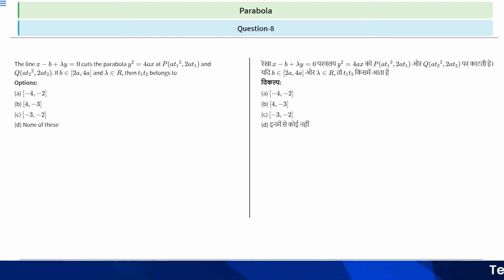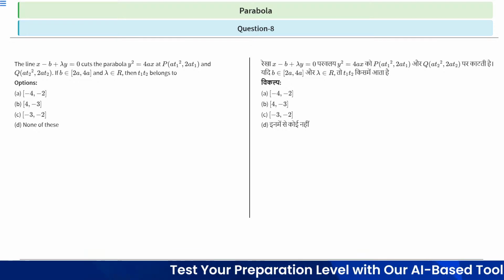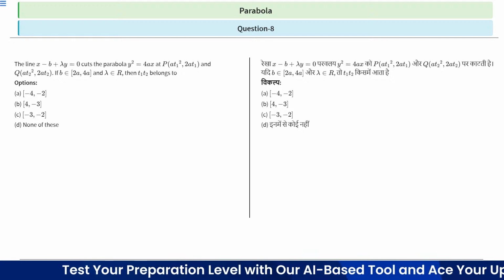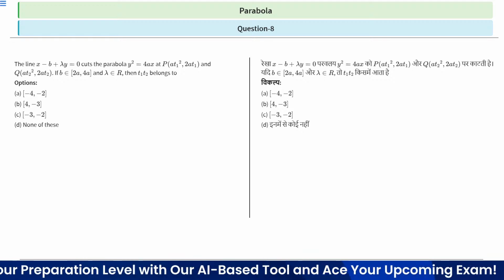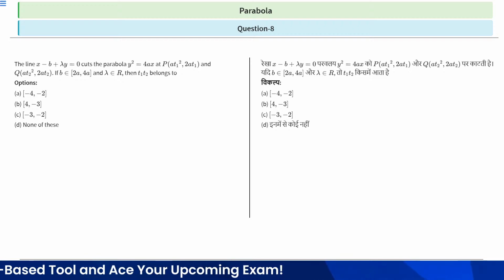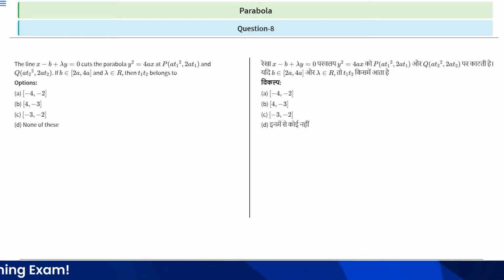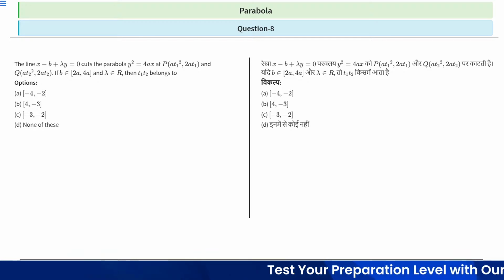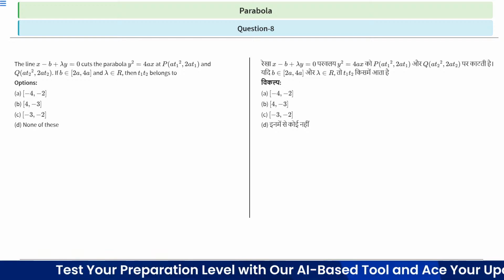So what we can do, since the line x minus b plus lambda y equal to 0 cuts the given parabola y square is equal to 4ax at points P and Q. Clear? So first we'll try to make the parabola and the line x minus b plus lambda y equal to 0. And after that, by doing the calculation of slopes, you can easily find the value of t1, t2. So in this way, you can try to approach this question. You have 10 seconds to solve or think about this question. After 10 seconds, we will discuss the solution part, right?